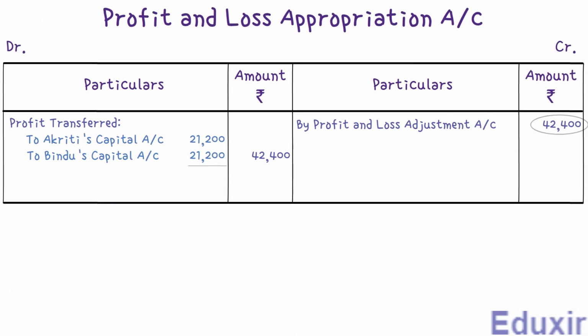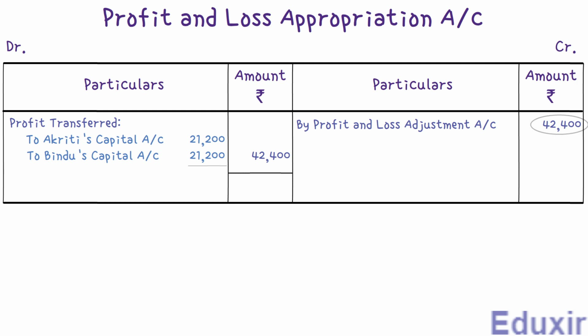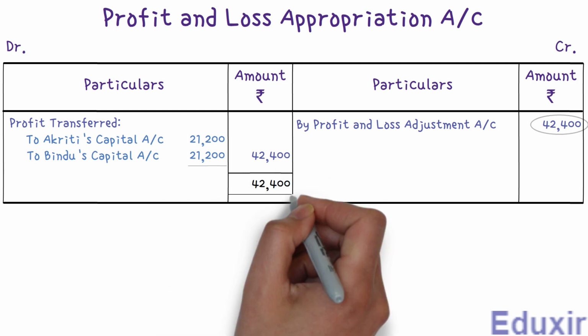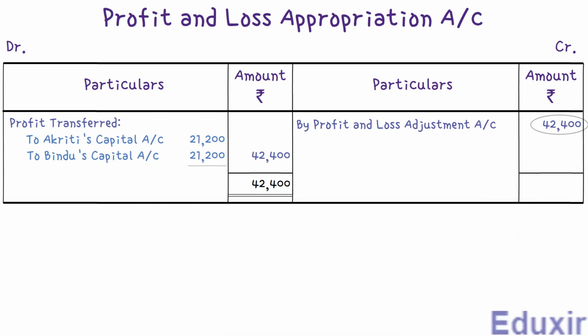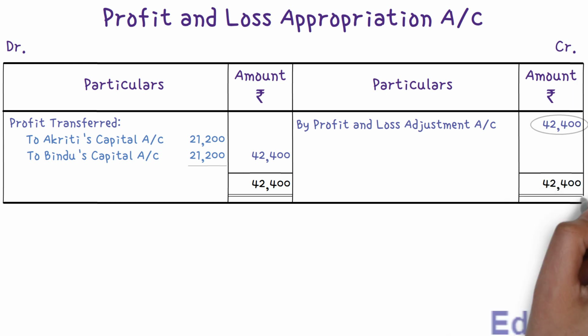Let us now deal with the profit and loss appropriation account. The total on the debit side of the profit and loss appropriation account is 42,400 rupees. Similarly, the total on the credit side of the profit and loss appropriation account is 42,400 rupees. So the profit and loss appropriation account is also balanced. With that, we have come to the end of this problem.